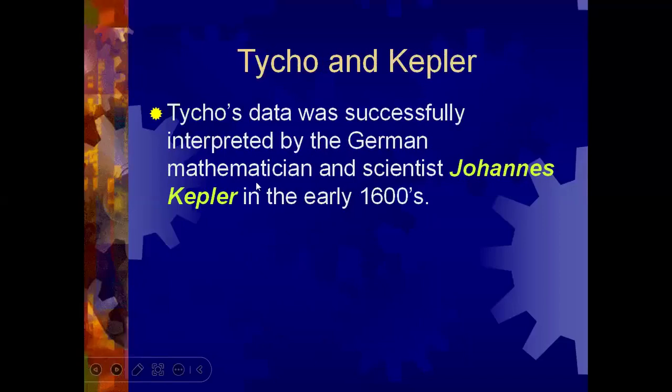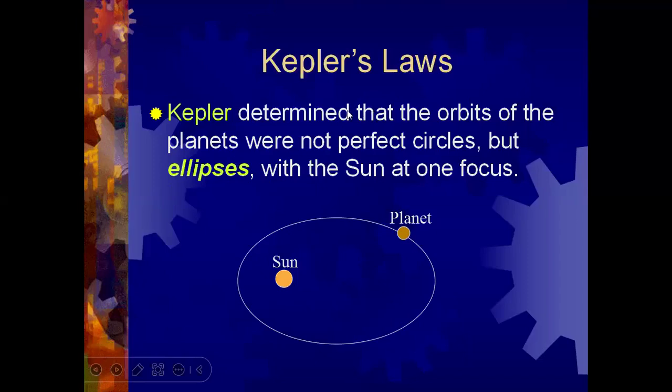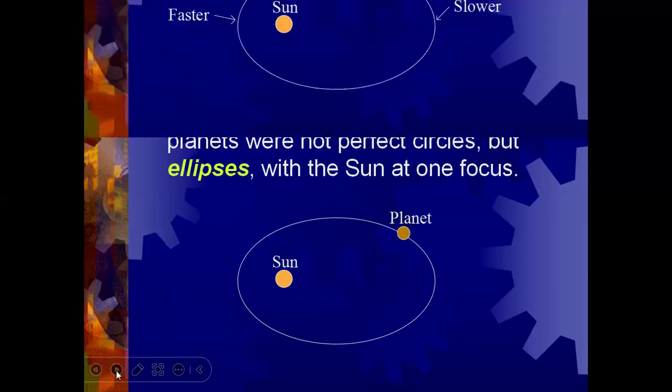Now we'll discuss Kepler's laws of motion. Kepler determined that the orbits of the planets are not perfect circles but ellipses with the sun at one focus. That means this is the sun and this is the planet. So the sun will be at the focus.